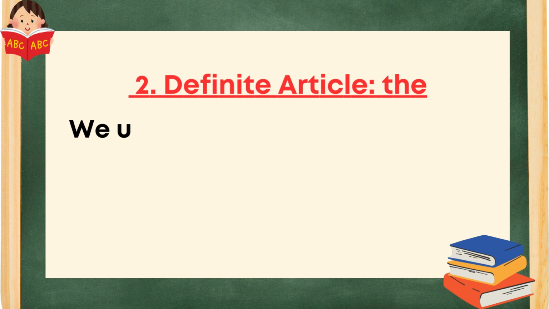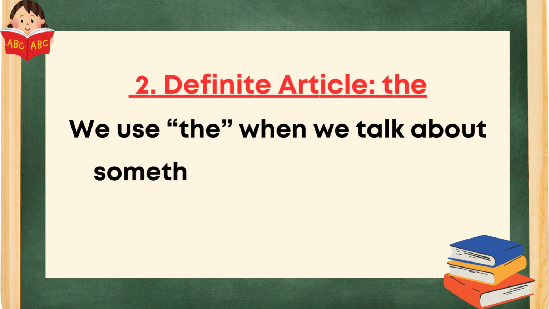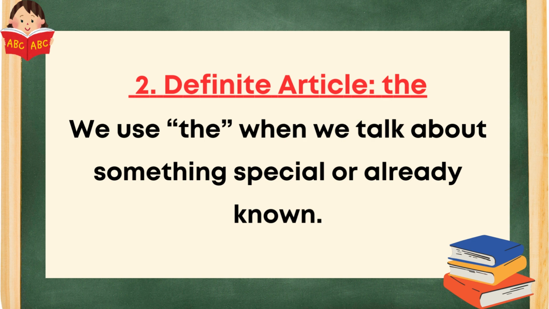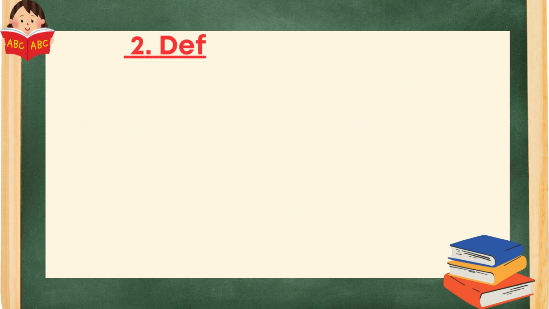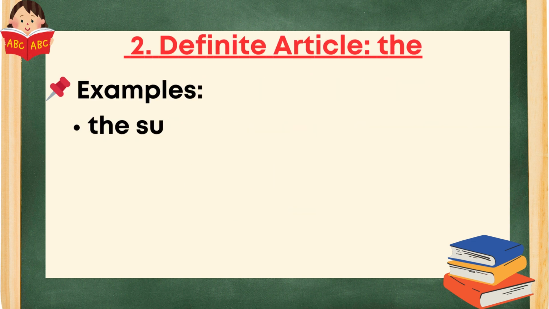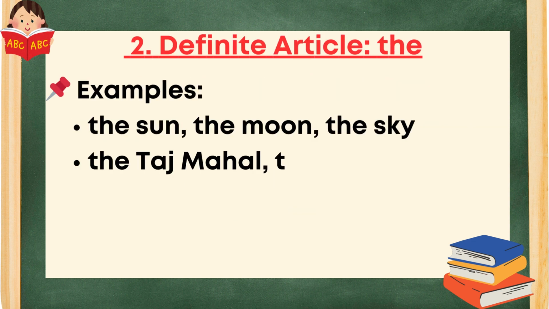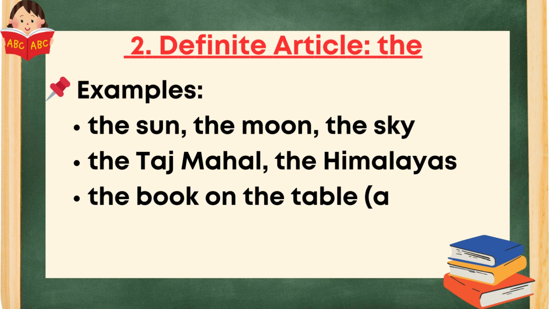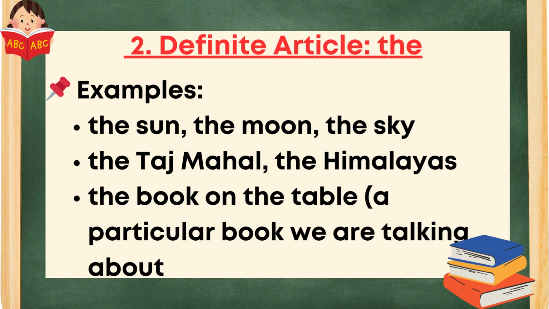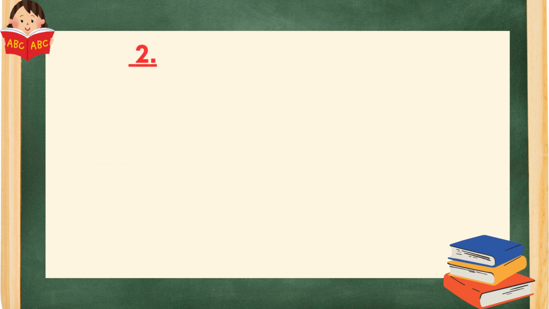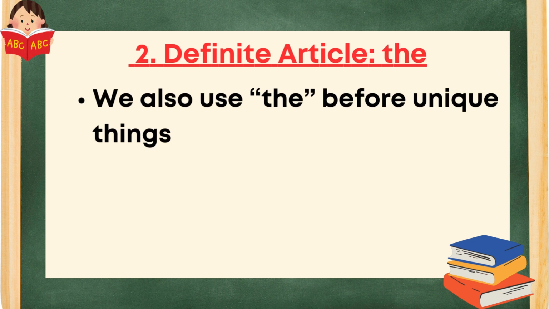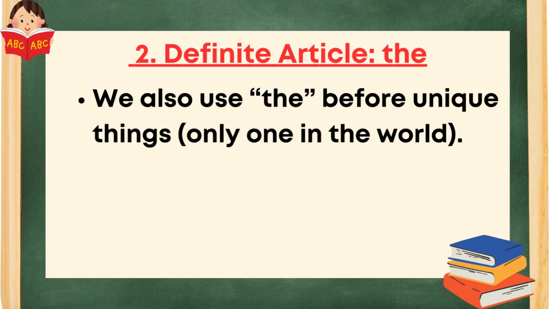Definite article the. We use the when we talk about something special or already known. Examples: the sun, the moon, the sky, the Taj Mahal, the Himalayas, the book on the table, a particular book we are talking about. We also use the before unique things, only one in the world.